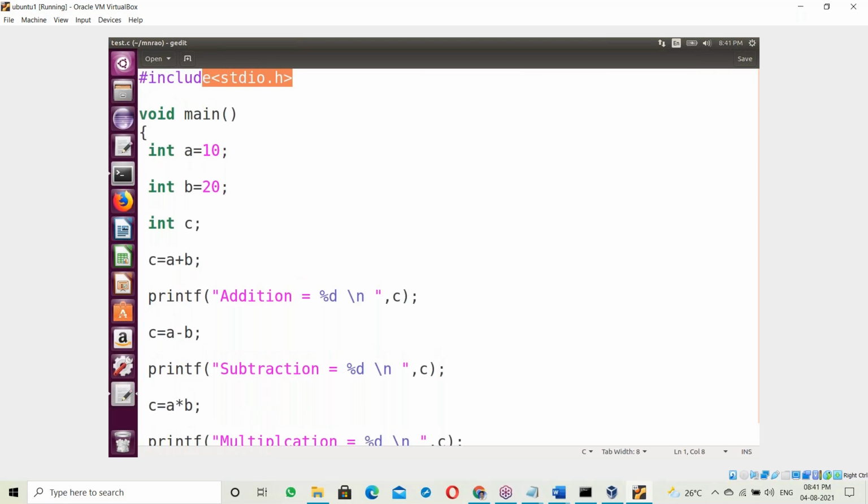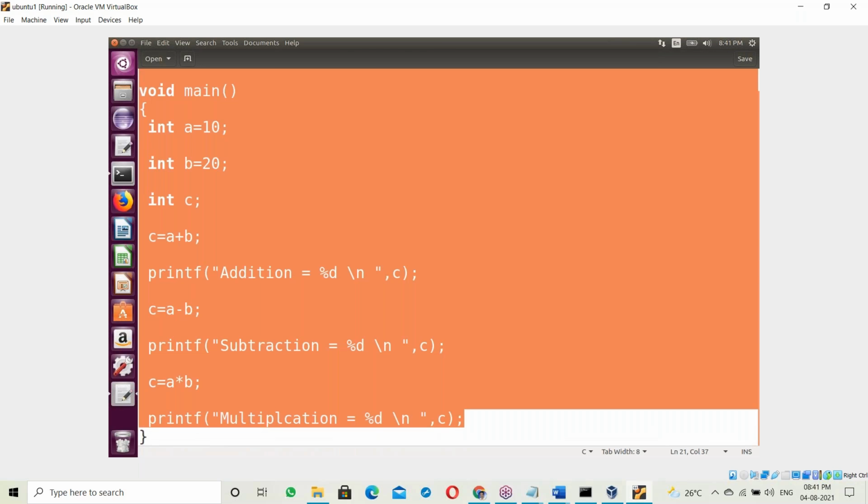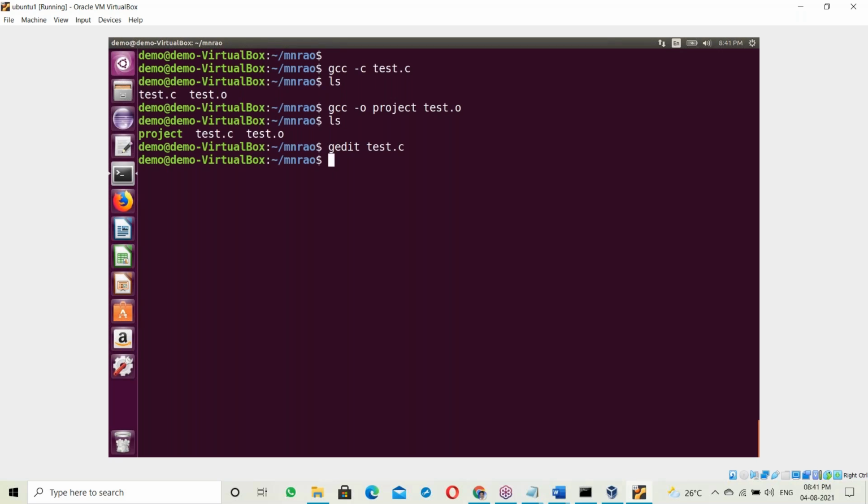This header file also has some binary code. Next, your program binary code plus OS library binary code. The OS also has some libraries, and that library also consists of C language functions. So at the time of creating the EXE file, your program binary code plus the stdio header file binary code and OS library binary code, by linking these three, the EXE file is generated.